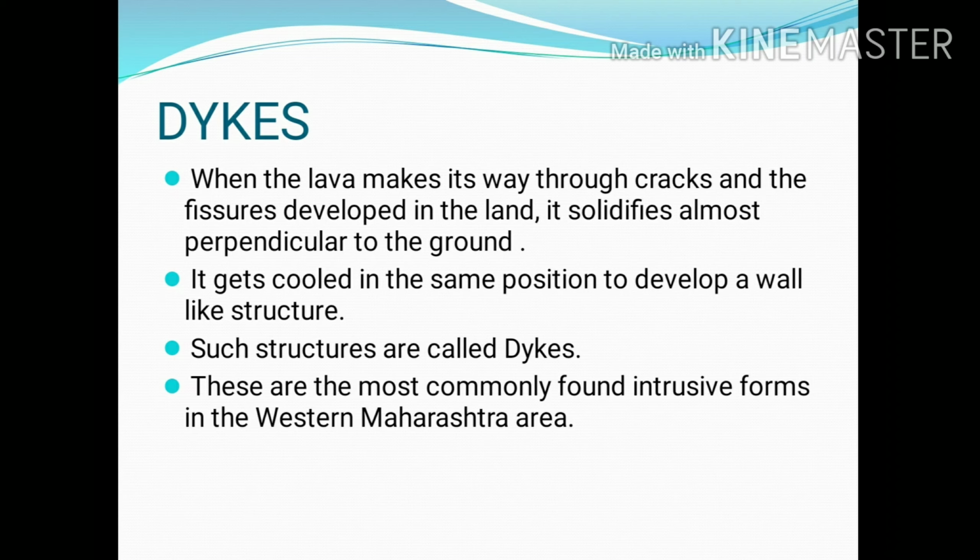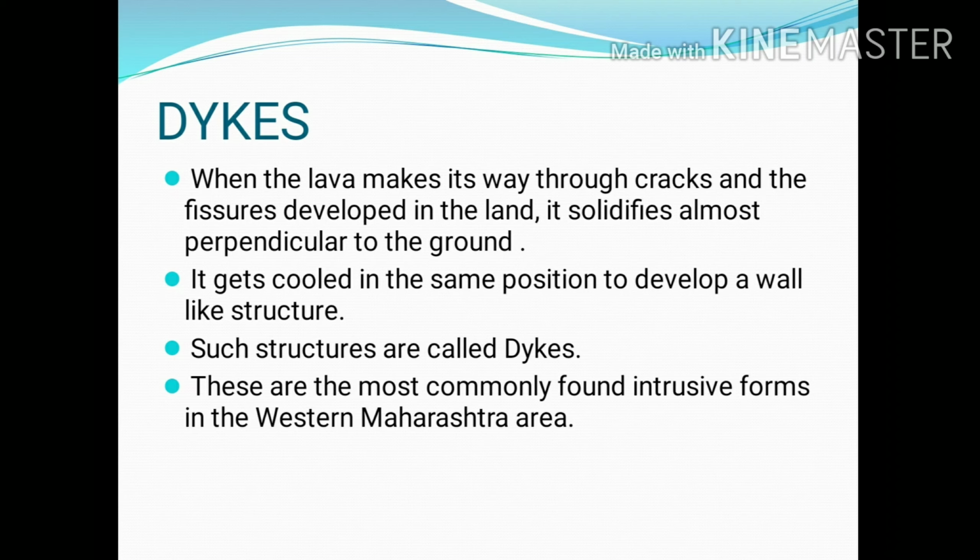So the lava, when it enters into the cracks and fissures, cools down in the same position and develops a wall-like structure. Such wall-like structure is called as dike, which is perpendicular to the ground. Dikes can be seen in the western Maharashtra region. So these are the most commonly found intrusive forms in the western Maharashtra area.